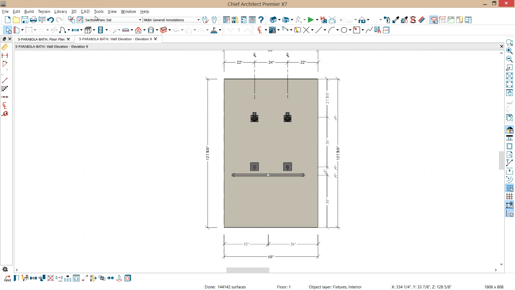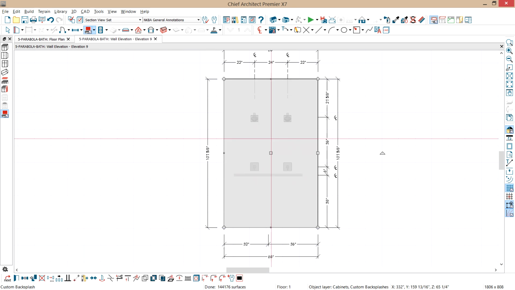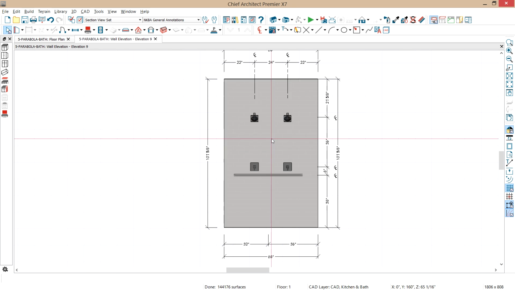Again, we're going to use the same tool that we did on the previous wall. Custom backsplash, just click on the wall since we want the entire wall covered. Notice my grab bar got covered up a little bit. That backsplash that we placed was a 1/2 inch. I'll adjust that in my plan view and make that look accurate.